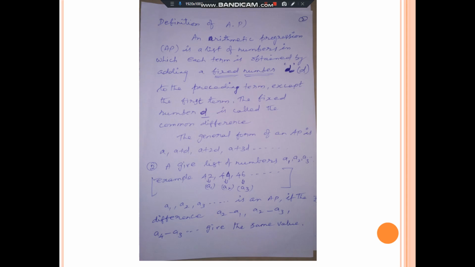Next we will move with how to find out the common difference. That means we have to subtract A2 minus A1, not A1 minus A2. A2 minus A1, comma, A3 minus A2 and A4 minus A3. It gives the same value. Then only it will be the arithmetic progression.